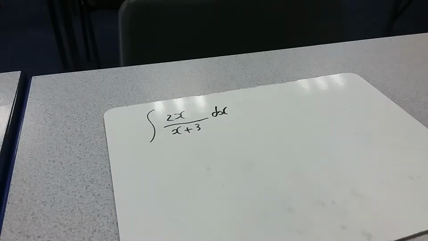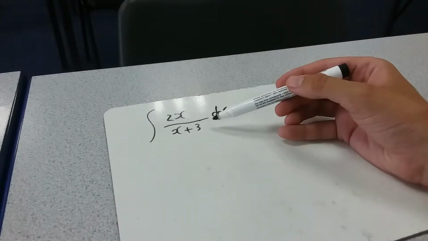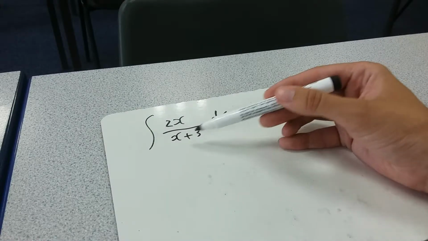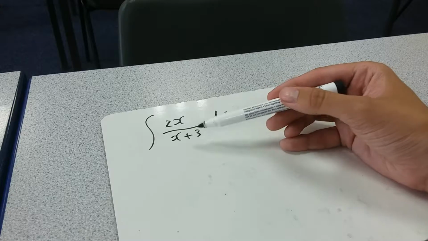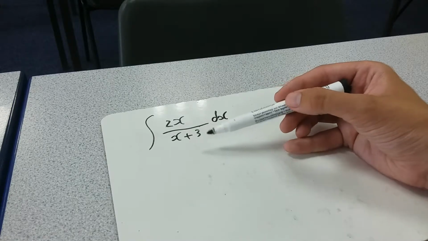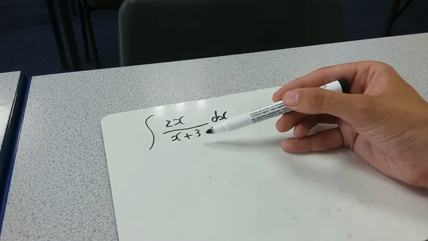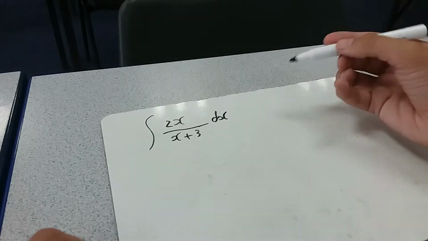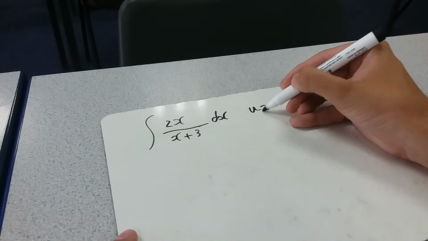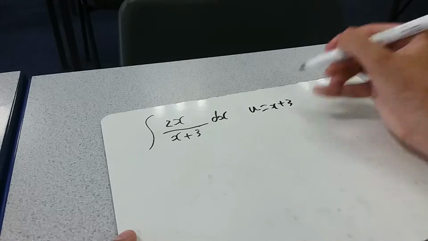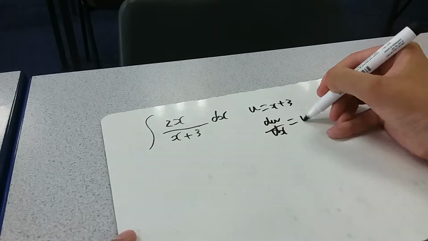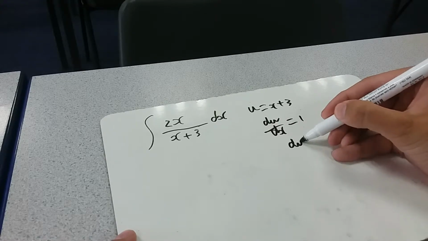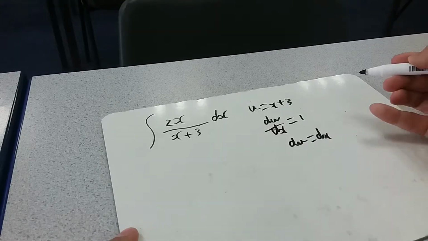Okay, we're going to use a similar sort of trick on this one. At the moment, the complication, having a plus or a minus, is on the bottom. Now we can't split this fraction up. What we're going to do is a substitution to try and move the complication from the bottom onto the top. So the complicated bit is the denominator, so I'm going to pick u equals x plus 3. So du dx is just 1, and so in this case, just du equals dx, which is nice.